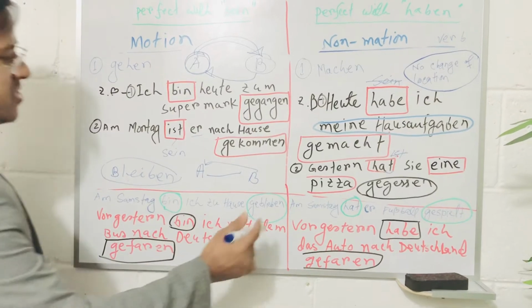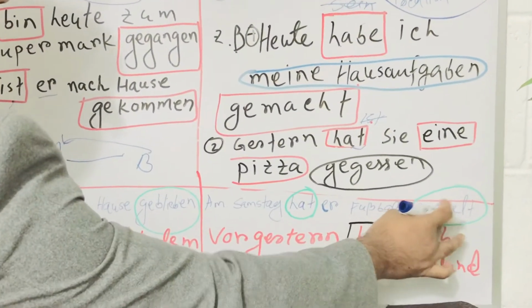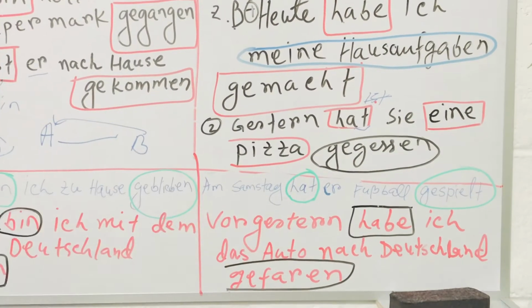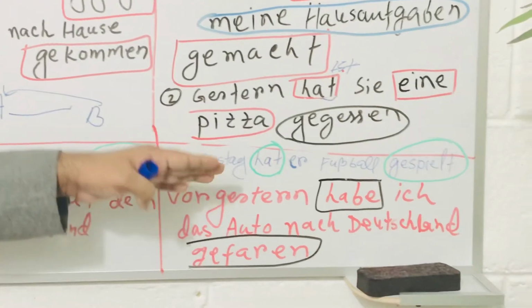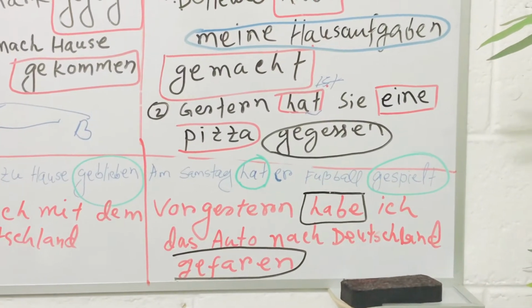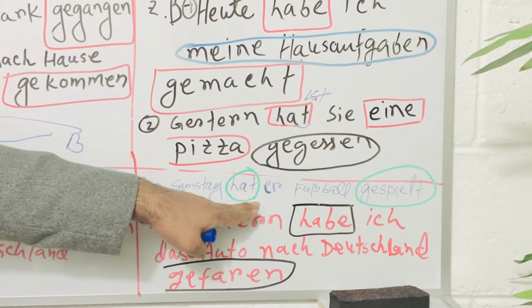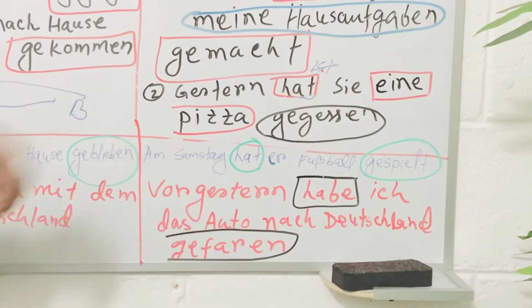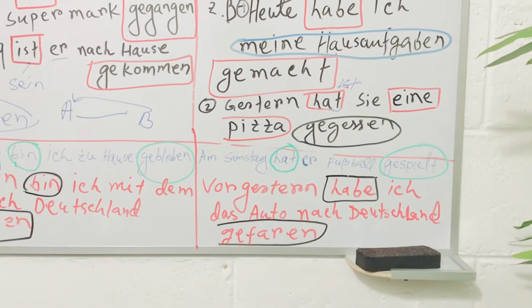I don't want to say this is an exception just to memorize, but there is a better rule that can explain this thing. Am Samstag hat er Fußball gespielt. In this case, spielen is a motion verb, but we are putting haben here. Again, the teacher said this is the exception. I'm not gonna tell you the exception.